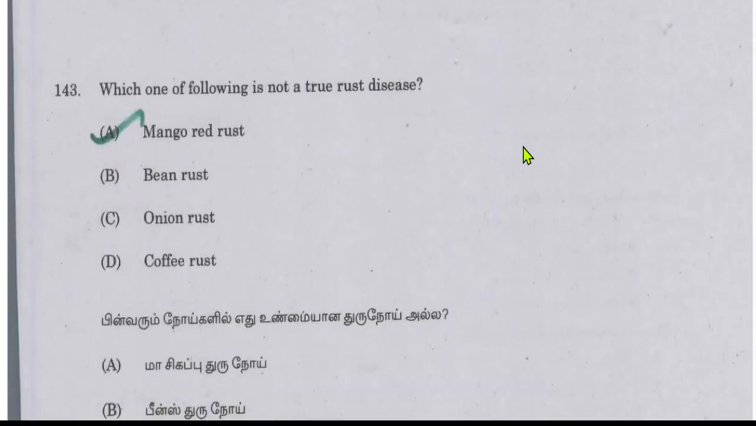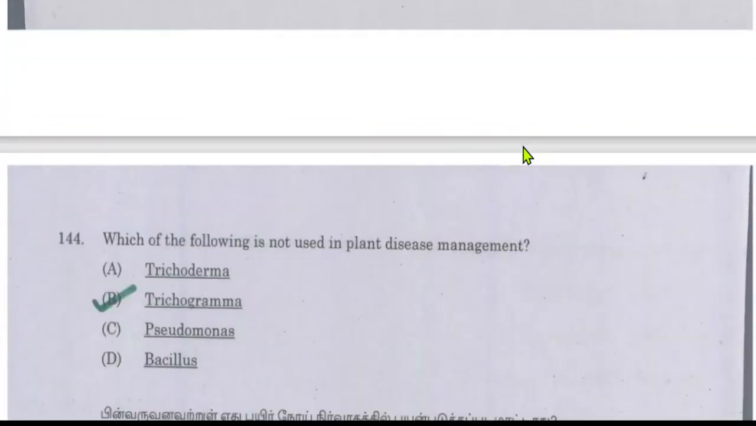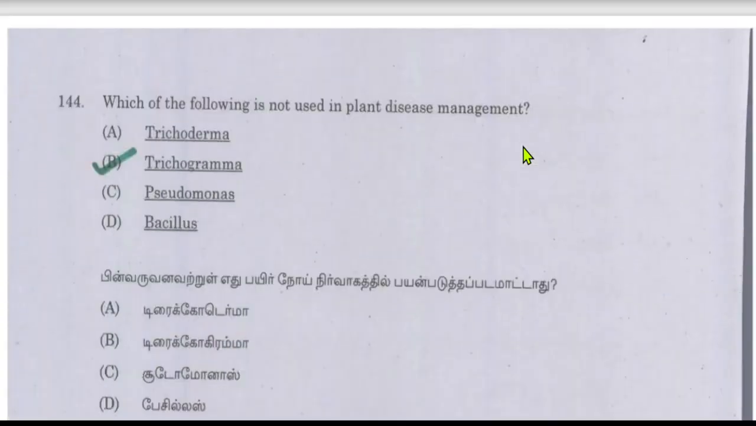Which one of the following is not a true rust disease? The answer is B. Mango red rust is not a true rust disease. So comment down why mango red rust is not considered a true rust disease. It will be interesting to know those facts.